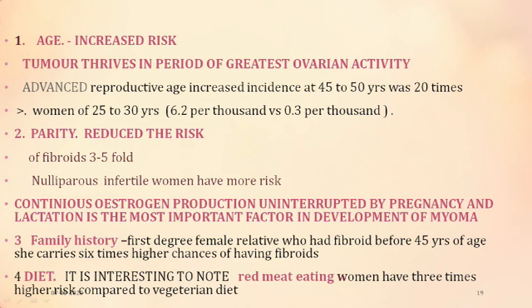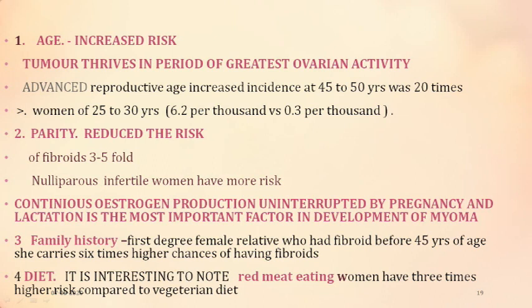So much so that it is said that 50% to 60% of women would have fibroids at any time in their life. More, it is said that at the age of 45 to 50 years, the distribution is 6.2 per 1,000 versus 0.3 per 1,000 if she gets it at a lower reproductive age of 25 to 30 years.